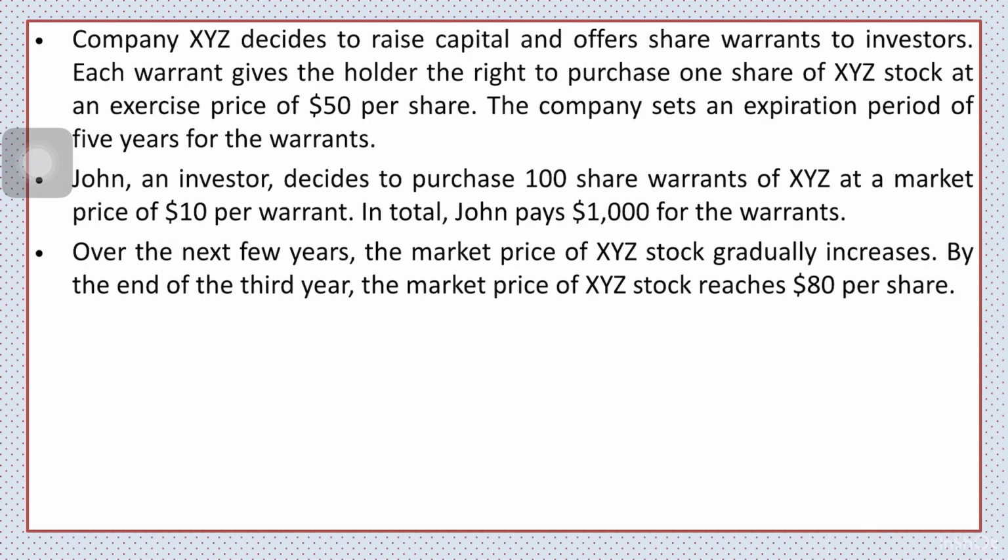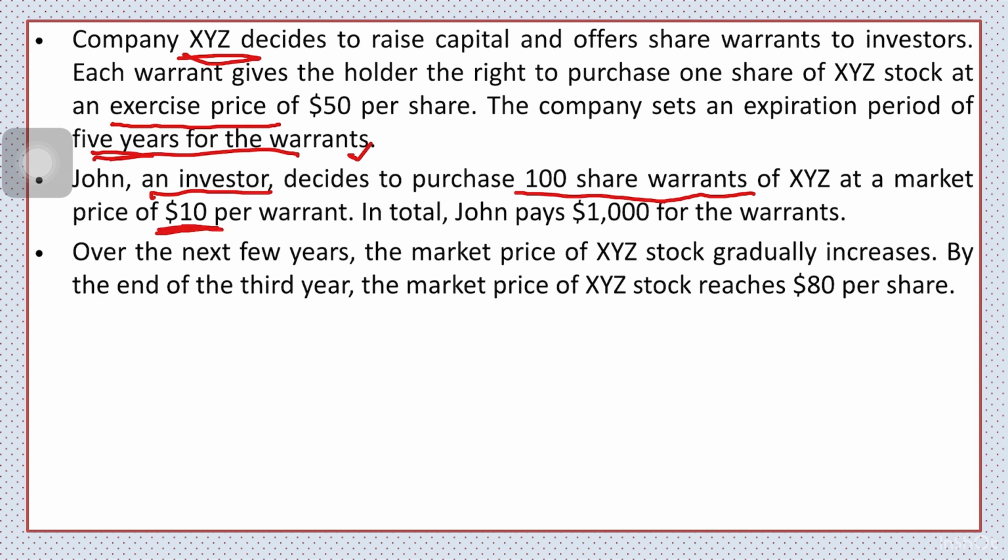I've taken an example over here of XYZ Limited. Now, it is issuing one share for one warrant, and what is it? Exercise price is $50 per share, and the expiration period is 5 years. That means within 5 years, any time the warrant holder can exercise his warrant. So one of the investors is there. What he does, he purchases 100 share warrants of the same company at $10 per warrant.